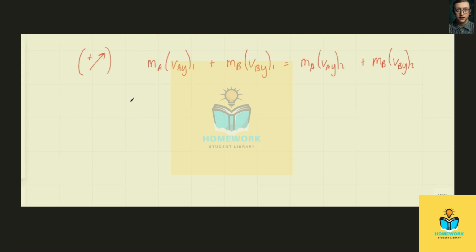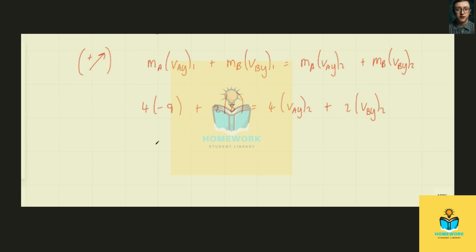The mass of A is 4 kg times its velocity in the y direction, minus 9, plus B's momentum, 2 times its velocity, 8. After the collision, the momentum of A is 4 times vA y2 plus 2, the mass of B, times vB y2.